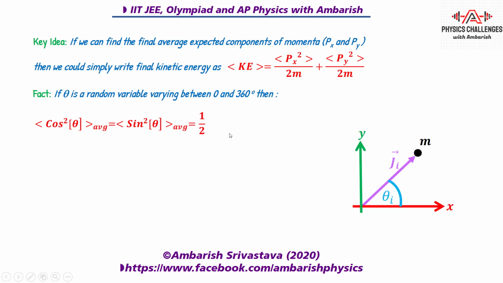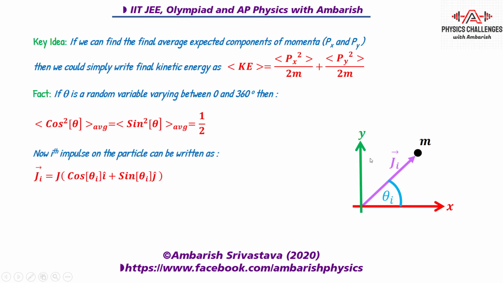Now look at this. The enemy soldier is being slapped left, right and center randomly, and let us say Ji is the ith impulse imparted to the enemy soldier. Now the magnitude of Ji is J, so you can write Ji as J cos theta i cap plus J sin theta j cap. You can see the ith impulse on the particle, that is the enemy soldier, can be written as J cos theta i cap and J sin theta j cap, where theta is the angle that the ith impulse makes with the x-axis.